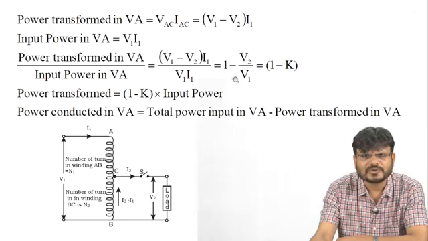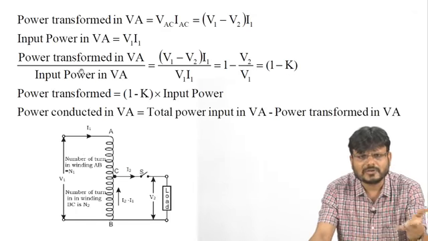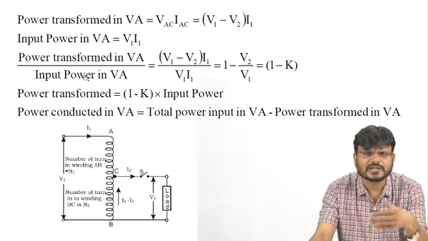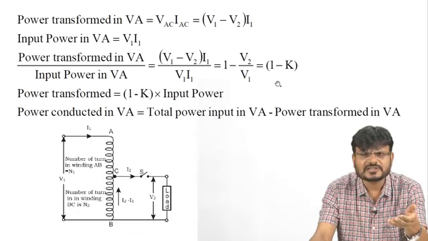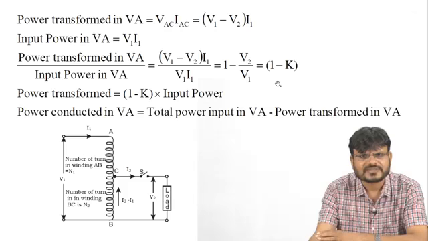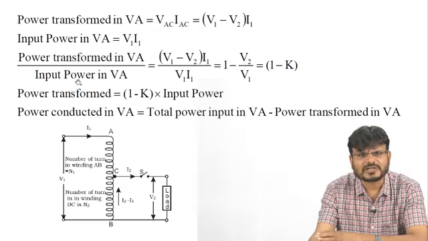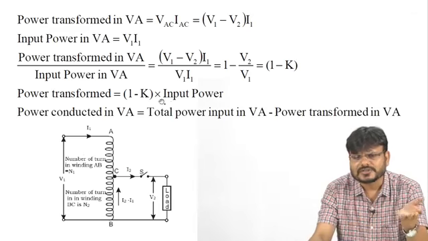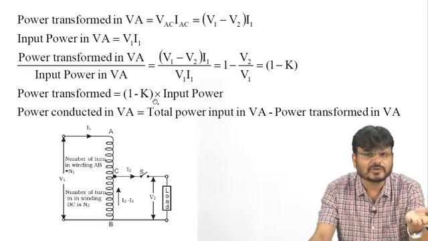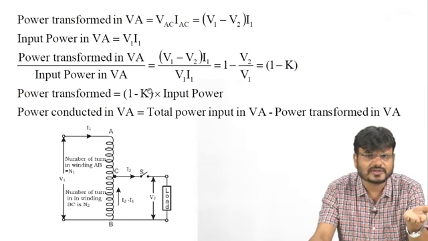K is V2 upon V1. So the ratio of power transformed in VA to the input power in VA is equal to 1 minus K. So you can write power transformed is equal to 1 minus K times the input power. Here you can notice that because we are discussing the step down transformer, the value of K is less than 1, so 1 minus K is decreasing.